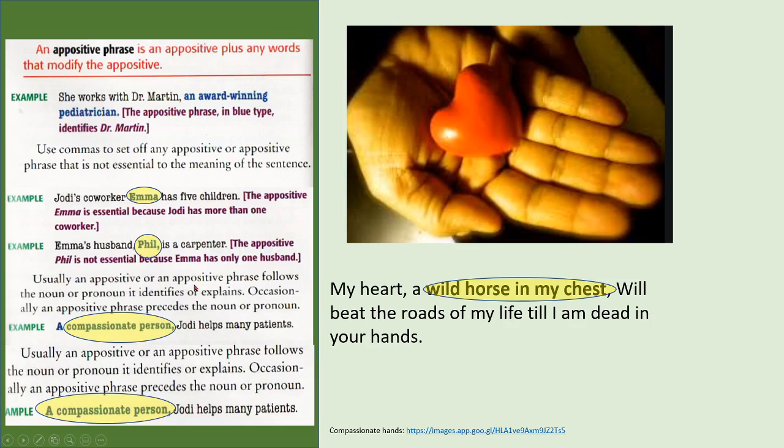Usually, an appositive or appositive phrase follows the noun or pronoun it identifies. It is placed right after the noun or pronoun it identifies. Let's see the example. A compassionate person, comma, Jari helps many patients. You see? Usually, an appositive or appositive phrase follows the noun or pronoun it identifies or explains.